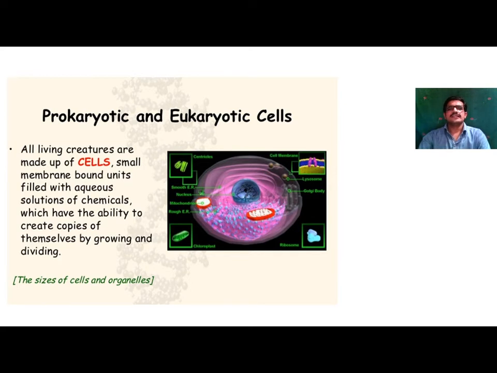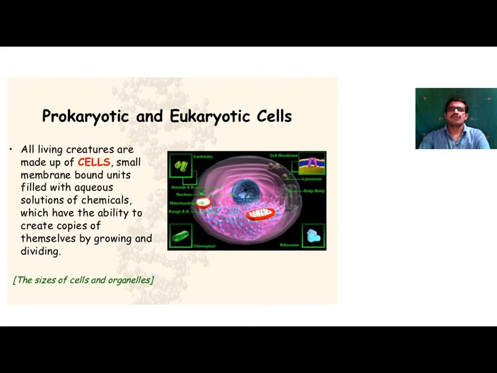So this cell is known as the structural and functional unit of life, because the cell performs all the vital functions of the living body. First of all, life originated on the earth in the form of protoplasm in the water.